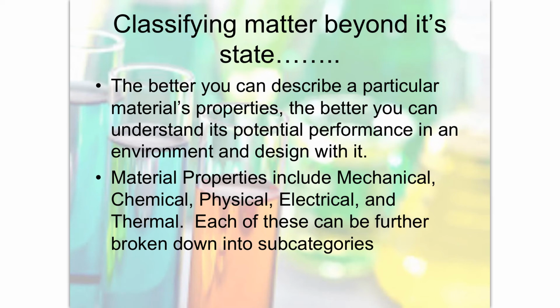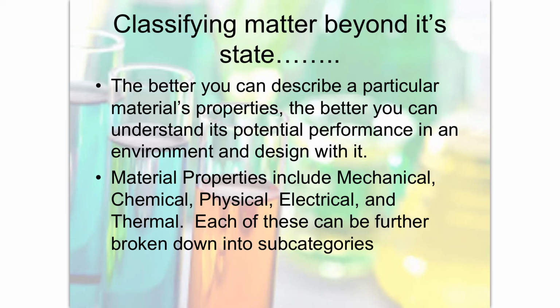If you wanted to design with a material to operate in an environment underwater, you don't want a material that's going to easily dissolve or easily corrode underwater. If you wanted a material that's going to operate in a very high temperature environment like in a furnace, you definitely don't want to select a material that's going to have a low melting point.